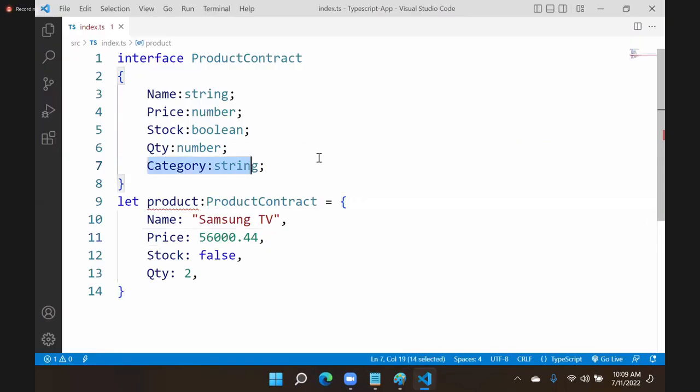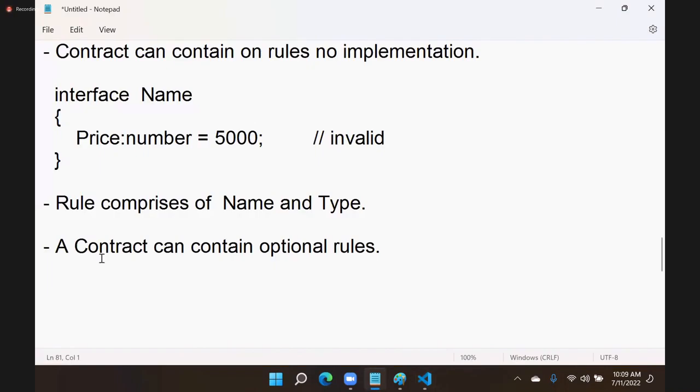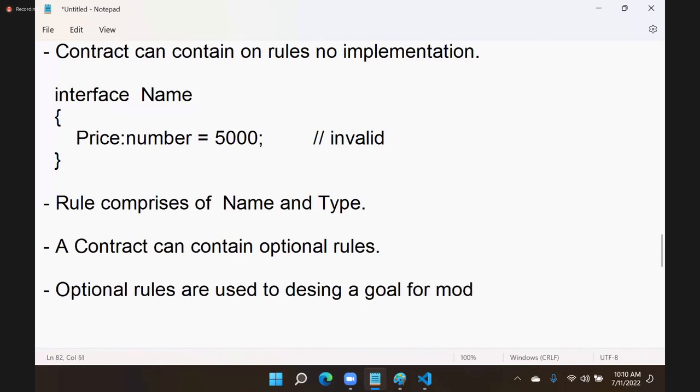So, category name, it's okay. But if I know the category name, I can understand that it is electronics, footwear, or fashion. So it is easy to search in that category for that type of product. But it's optional. So how can a contract contain optional rules? Actually, optional rules are used to design a goal for a module. Understood?